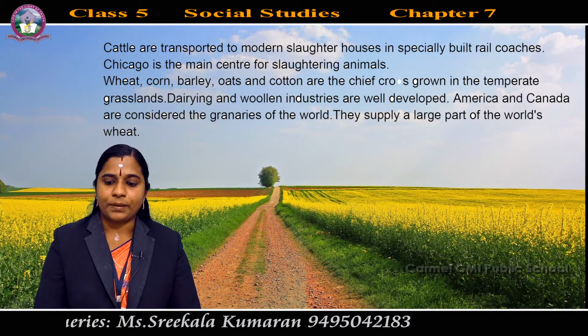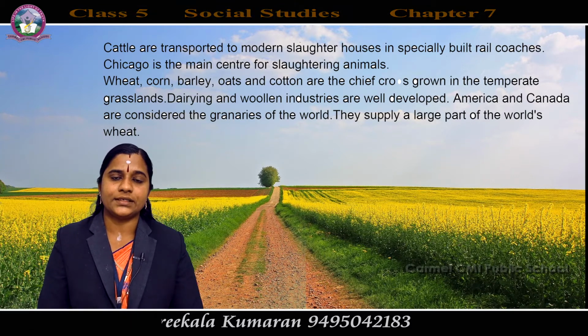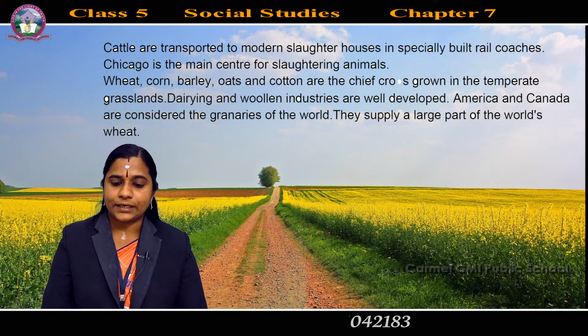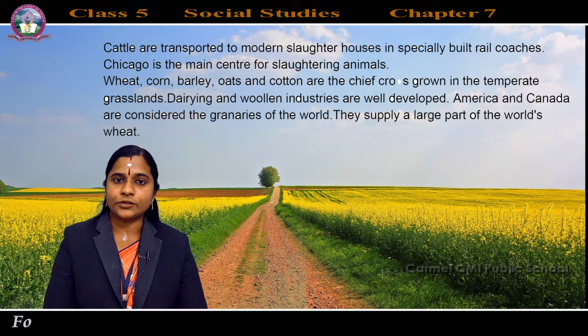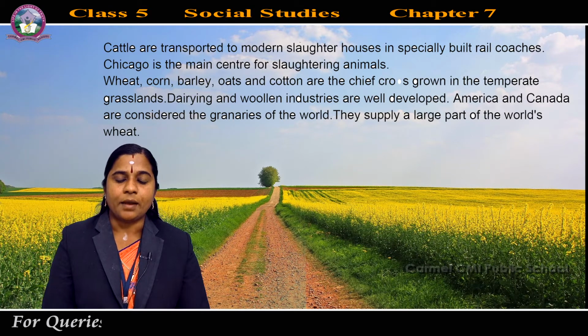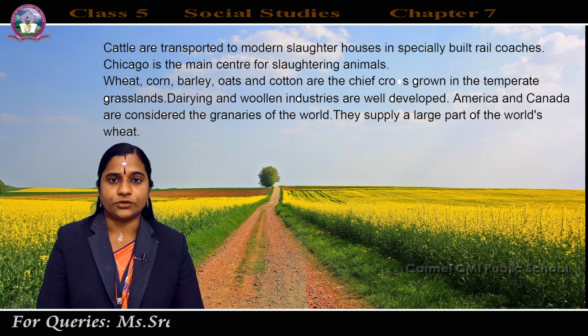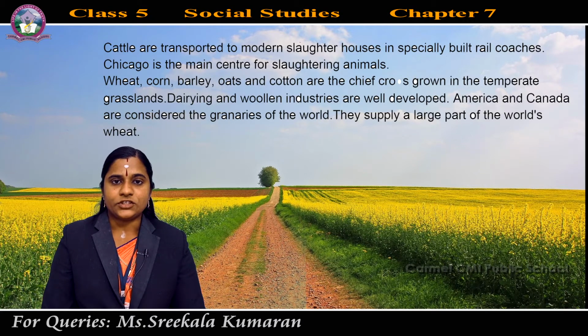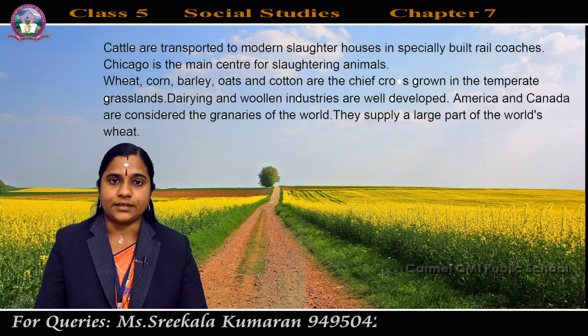They supply a large part of the world's wheat. Who supply a large part of the world's wheat? America and Canada. So, these are the important features of the temperate and tropical grasslands.